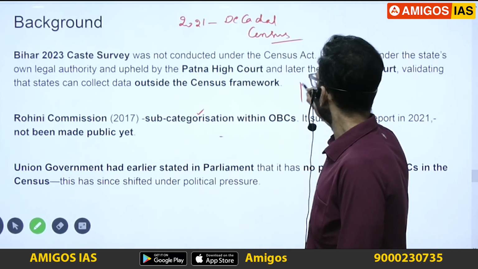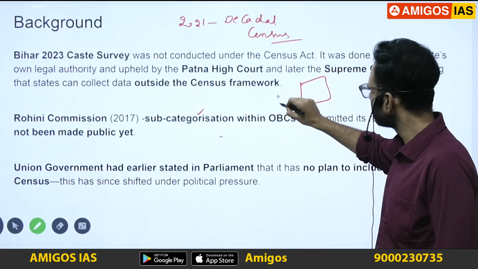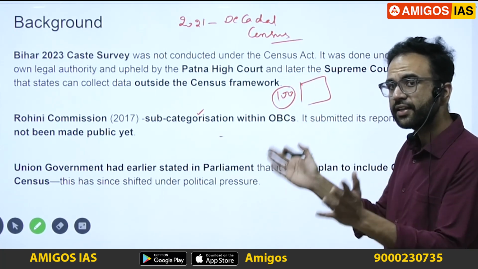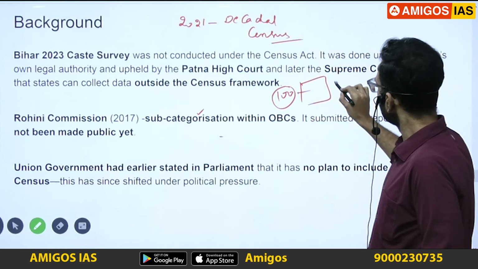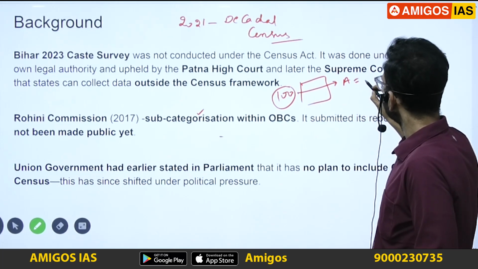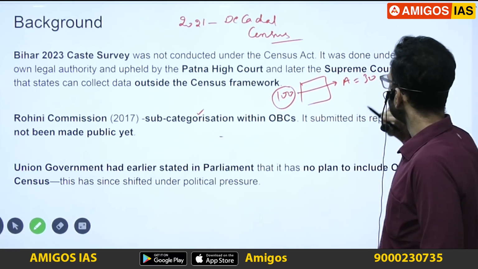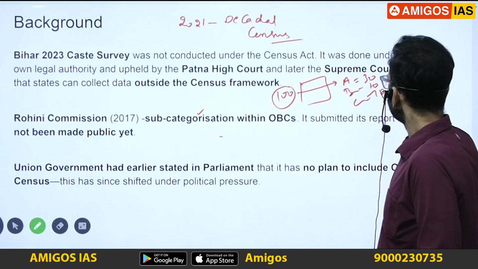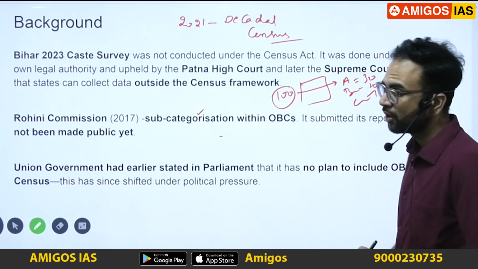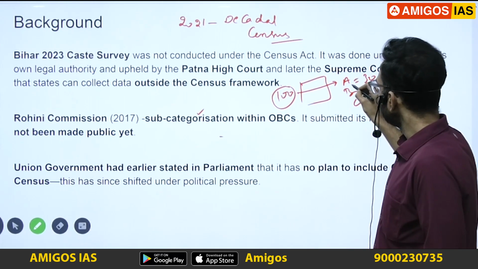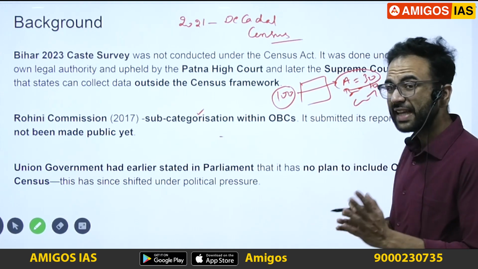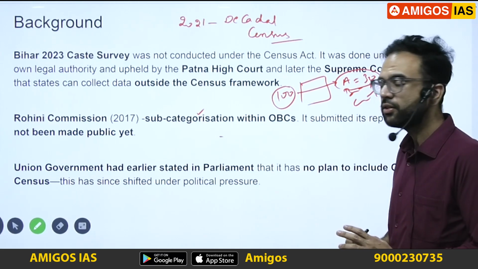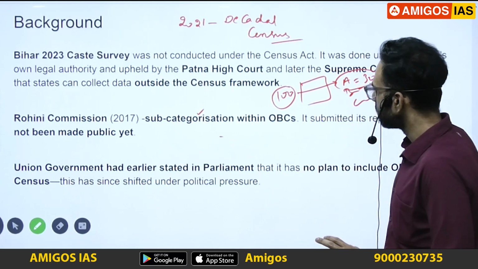Let's say, for example, there are 100 citizens who are categorized as OBCs. Within that, group A will have roughly 30 population, B will have 10, C another 10, D another 10, and so on and so forth. It's possible that the numerically advantaged group, which is categorized as OBC, will take away all the benefits of reservation, and these groups will remain marginalized.